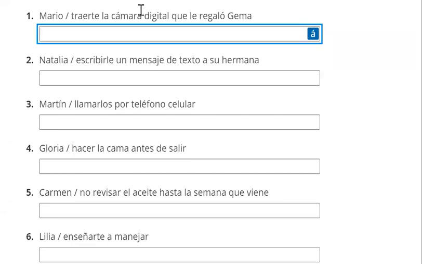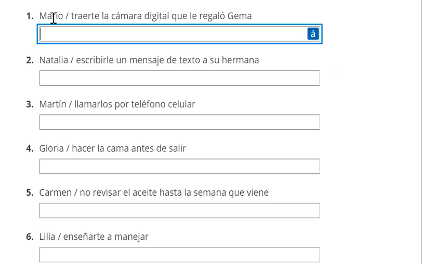This is a good practice with using object pronouns with our conjugations. So we'll work with accent marks and where we put our object pronouns when we have an affirmative command versus a negative command. So right here, we're given some information that we have to use to form a command.